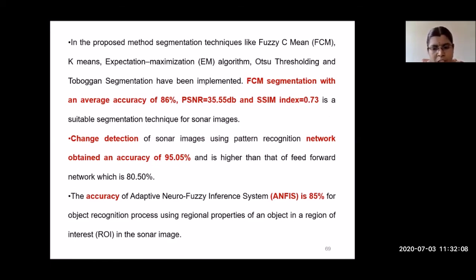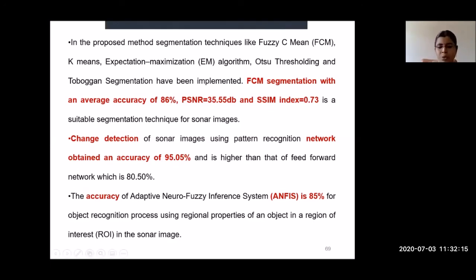Then change detection and object identification using an artificial neural network gives me an accuracy of about 85%. This way, I completed this project work. Finally, I identified the object present in the sonar image.